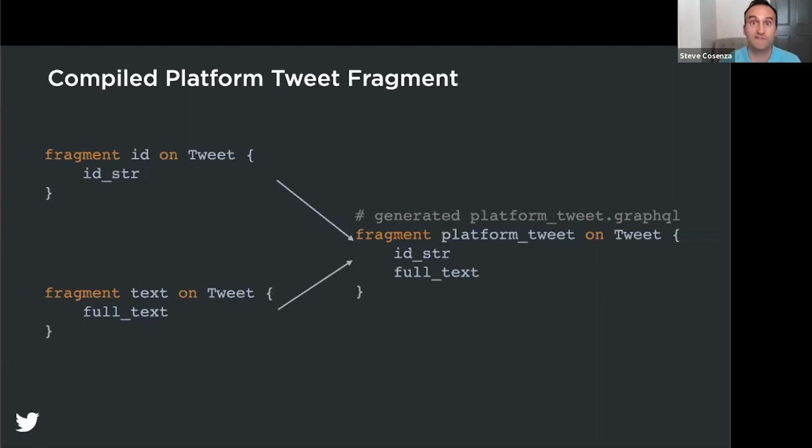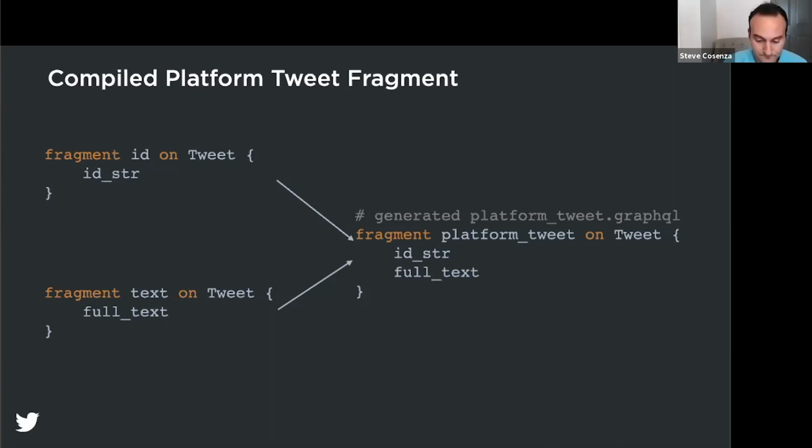Okay, so at this point, we've defined two fields in a tweet. At the top left, you could see the GraphQL fragment for retrieving the ID string, and below it, you could see the GraphQL fragment for returning the full text field. Now, part of the platform's build process is to read through the entire config directory and then generate the fragment on the left.